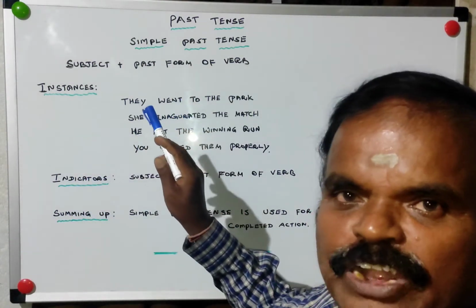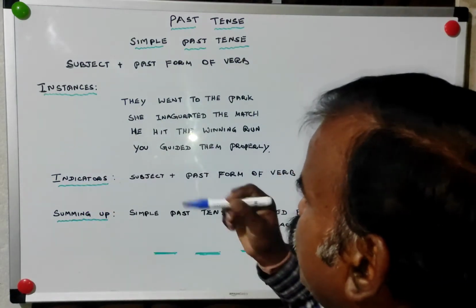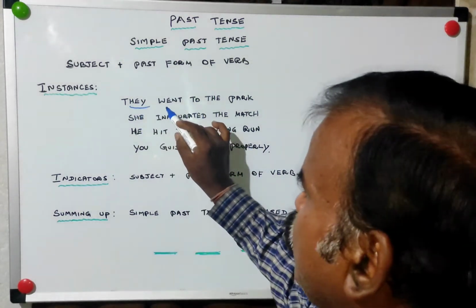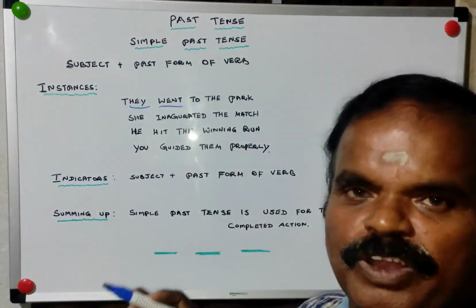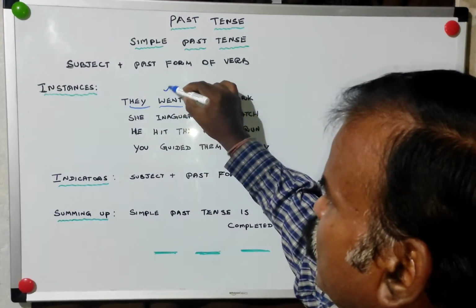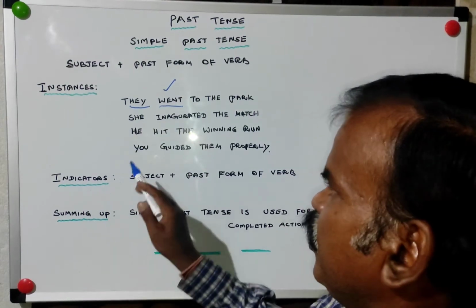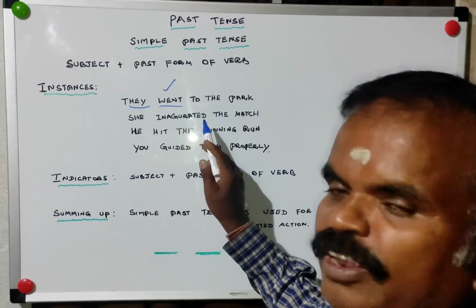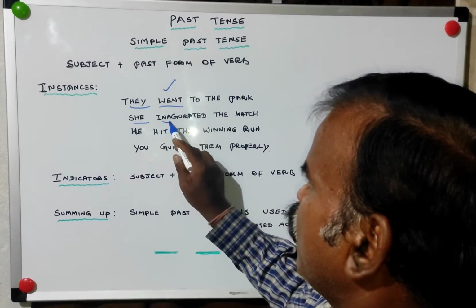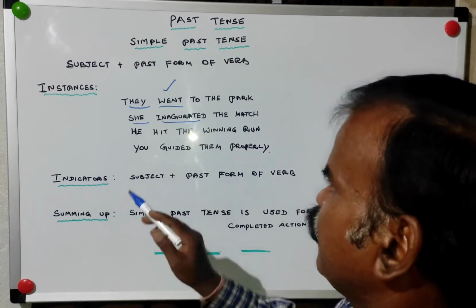They went to the park. See, they is the subject. Immediately we find the second form of verb. Nothing in between. That is why it is simple past tense. Same thing in other examples also. She inaugurated the match. She is the subject, inaugurated is the second form of verb, or past form of verb.